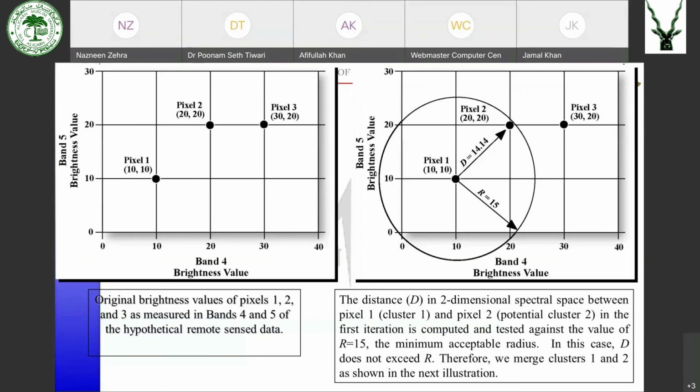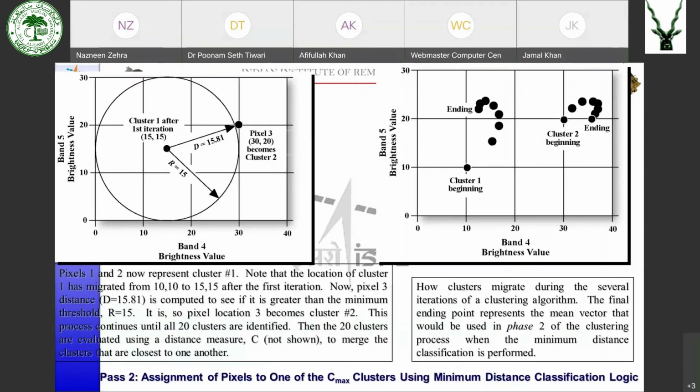So it is calculated that the distance here is coming to be more than 15. It is coming as 15.81. So by rule, it should form a new cluster of its own. So pixel 3 forms a new cluster.